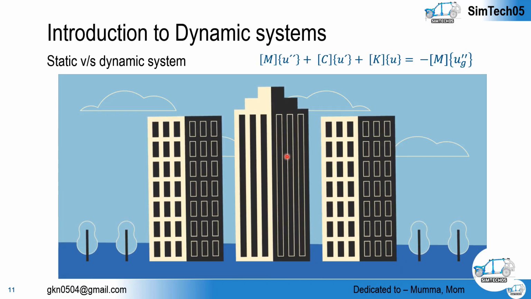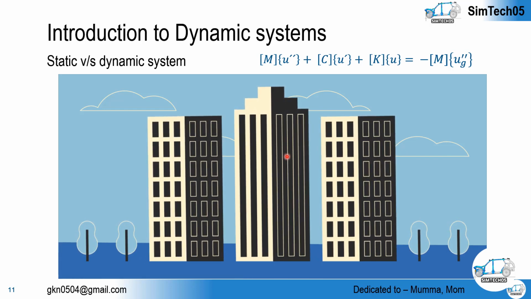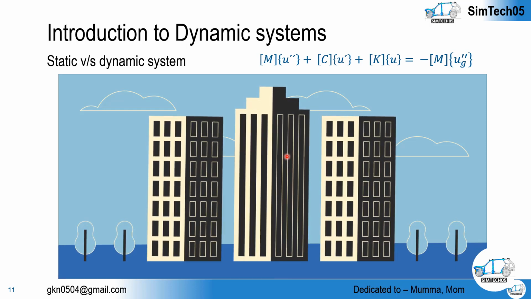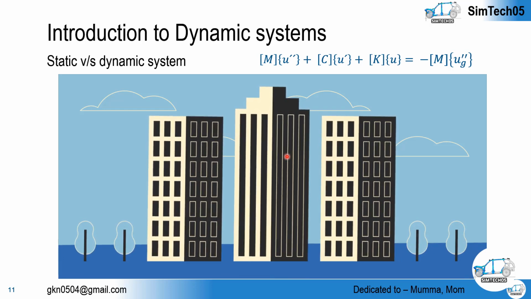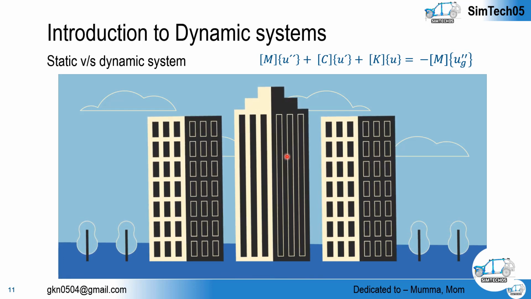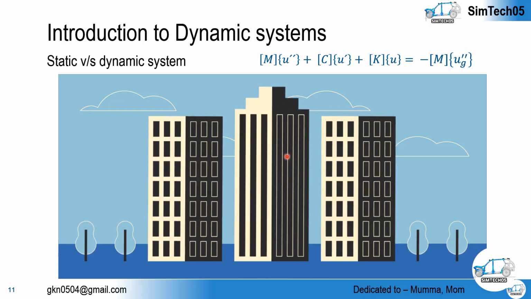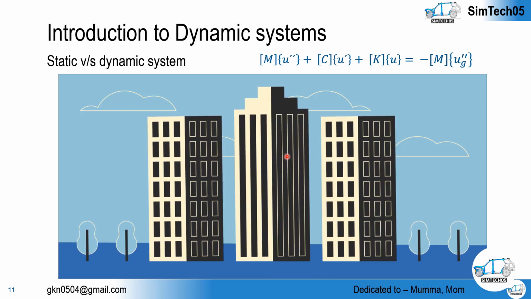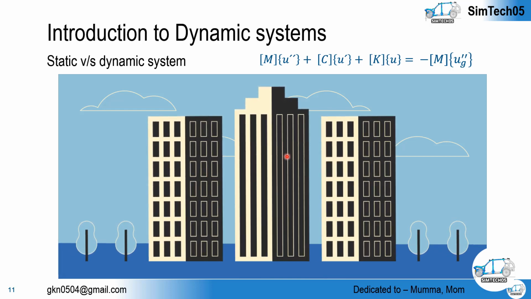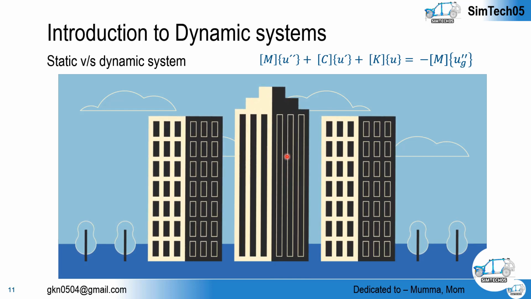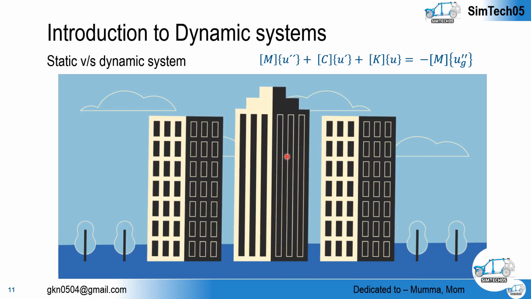This is a very interesting example. A building is oscillating due to a seismic load, and we can easily predict it should be solved using a dynamic step. But which dynamic, implicit dynamic or explicit dynamic? There we have a big question. In such cases, mostly we use implicit dynamic. But why do we use implicit dynamic instead of explicit dynamic? For that, you can go through my implicit and explicit video, and you can put further questions in the comment section. I will let you know.